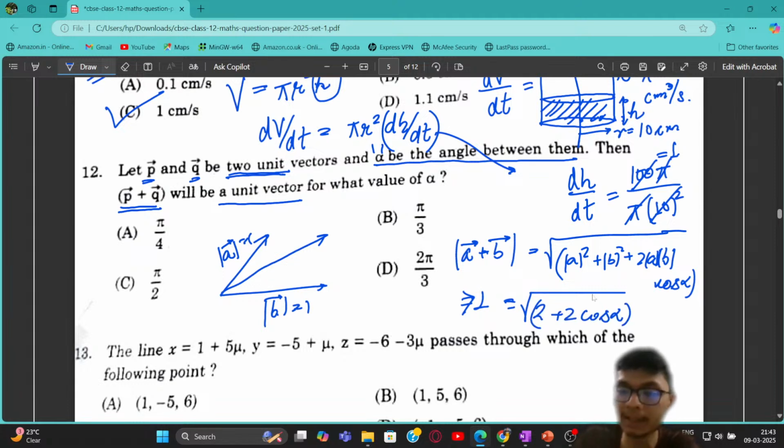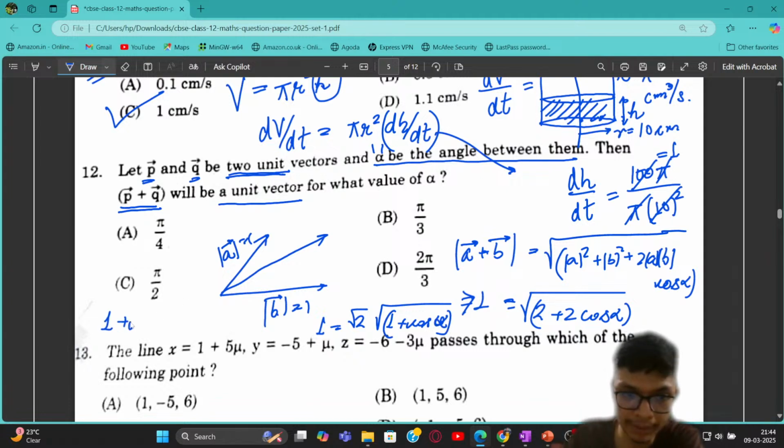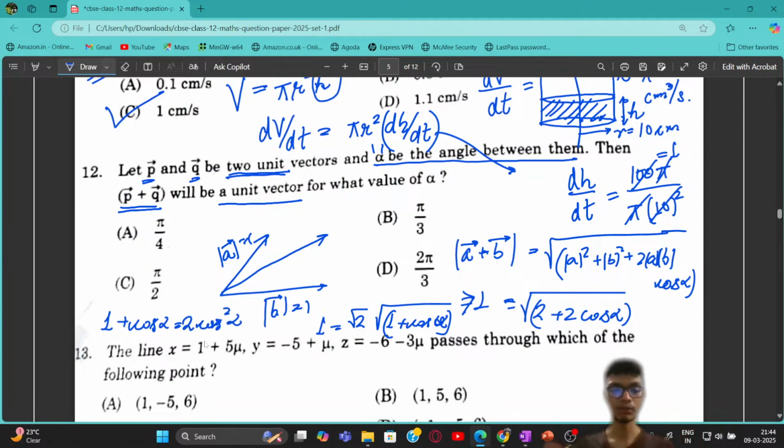From here you just need to apply the trigonometric identities. So 1 is equal to the square root of 2 times (1 plus cos alpha). I can write 1 plus cos alpha as 2 times cos square of alpha by 2. If you recall the half angle formulas, cos of 2 theta is equal to cos square theta minus sin square theta. If you put sin square theta as 1 minus cos square theta, you get 2 cos square theta minus 1 equals cos of 2 theta. I hope this part is clear. So this will be alpha by 2.